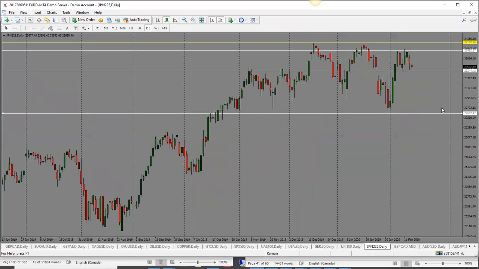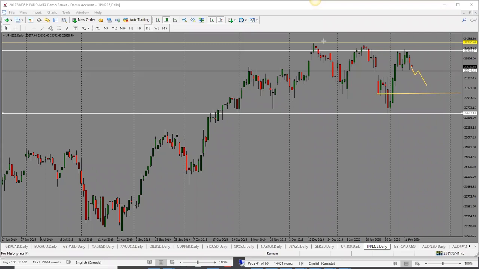Last but not least here, we have Nikkei. Nikkei is still holding below this 24,000 level. And now it's into this support level at 23,500. And this is where it's been range bound for the last several days here. At this point, I would like to see if it would drop through this level. If it drops, then I'm looking for a further move to the downside towards 23,000.